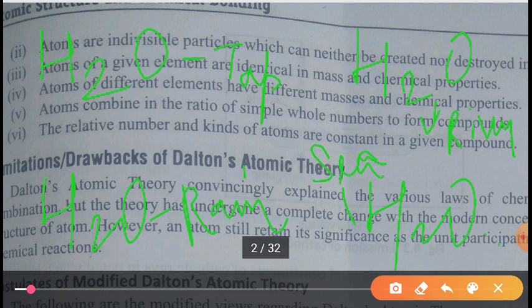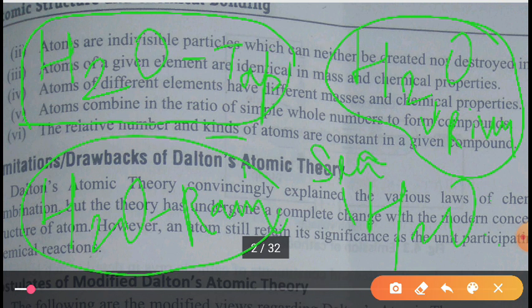So what Dalton was trying to say is that the relative number and the kinds of atoms are constant in a given compound. You can see whether there is any difference in the formula, or in the atoms of the water. If we take this water from the tap, its formula will be H2O. If we take it from the river, it will again be H2O. If we take it from the rain, it will be H2O. If we take it from the sea, it will be H2O. It means that the atoms will be constant. In a given compound, the number of atoms and the kinds of atoms will be constant.